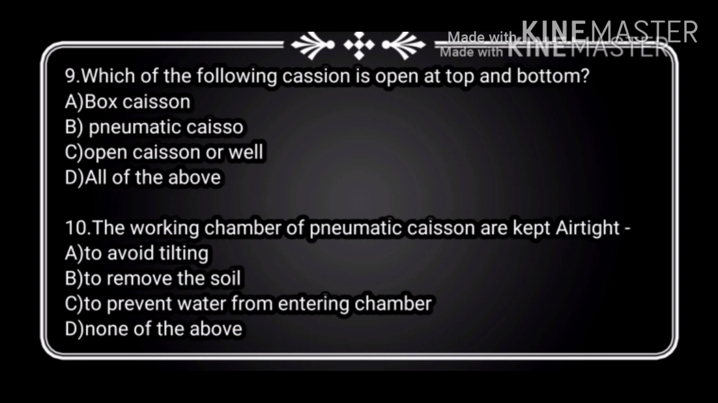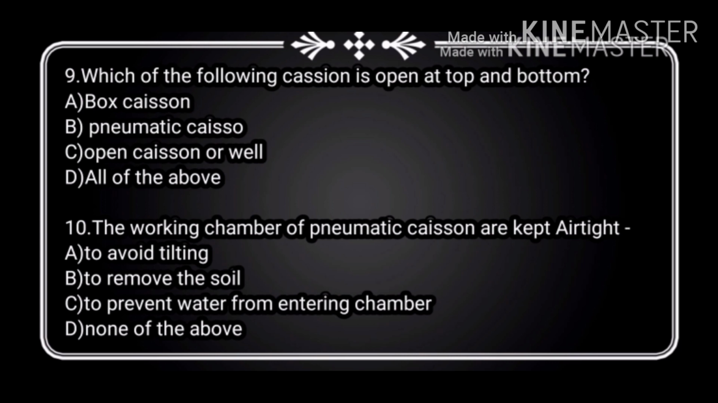Question 9, which of the following caisson is open at top and bottom? Option A, box caisson, option B, pneumatic caisson, option C, open caisson or well, option D, all of the above. So the right answer is open caisson or well. Open caisson or well is open at both top and bottom.